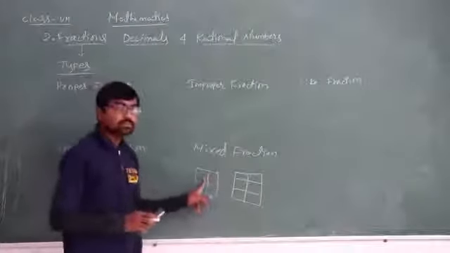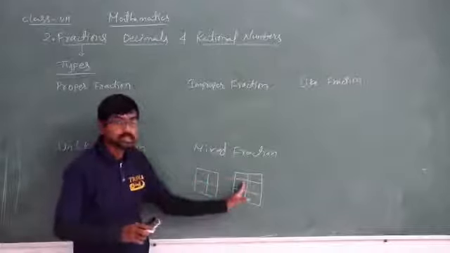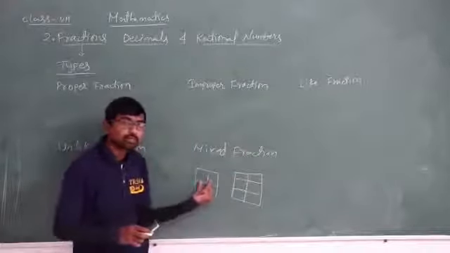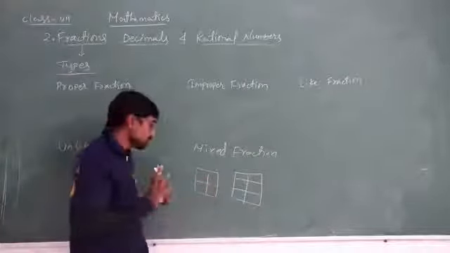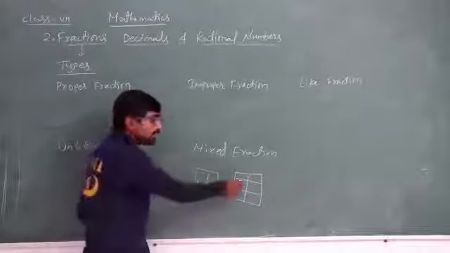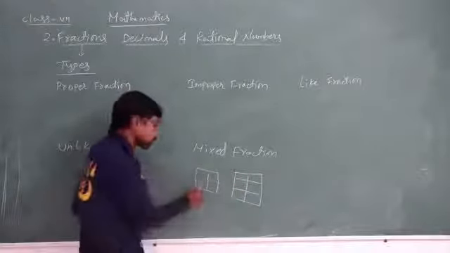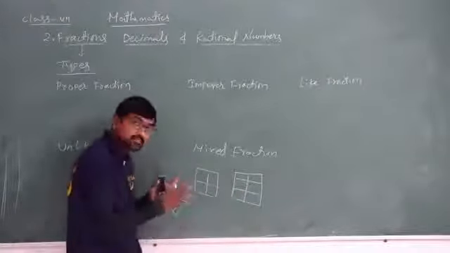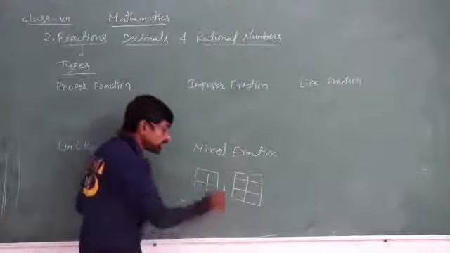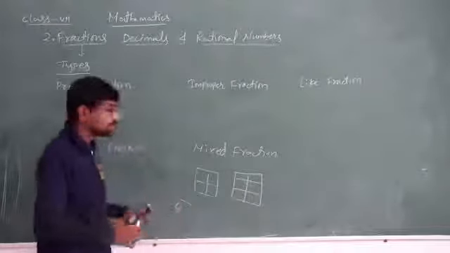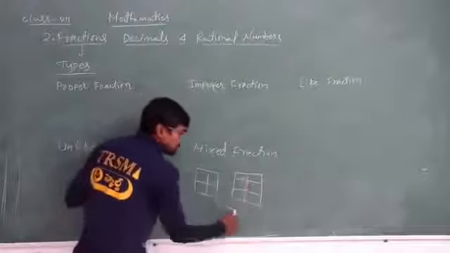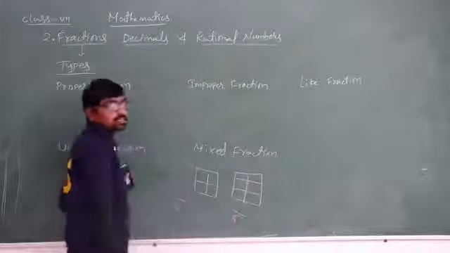Here it is a square and here it is a rectangle. I have divided the square into how many parts? 4 parts, and I have divided the rectangle into 6 parts. So the total number of parts is 4, which is taken in the denominator. The total parts should be taken in the denominator. Here the total parts is 6, taken in the denominator.